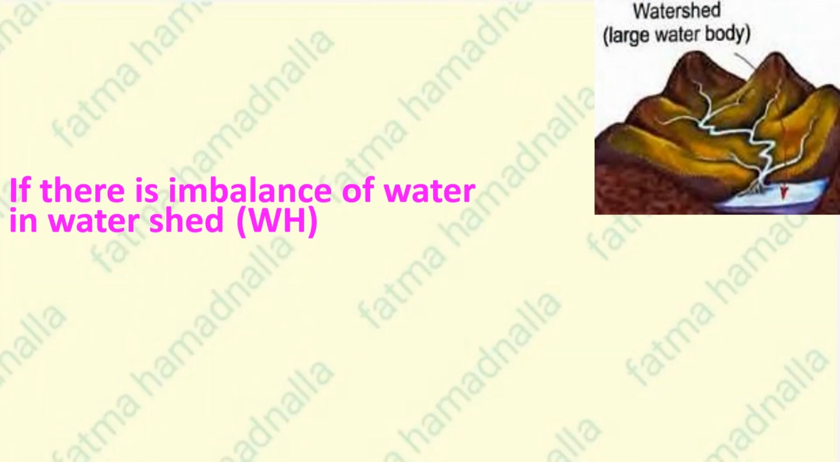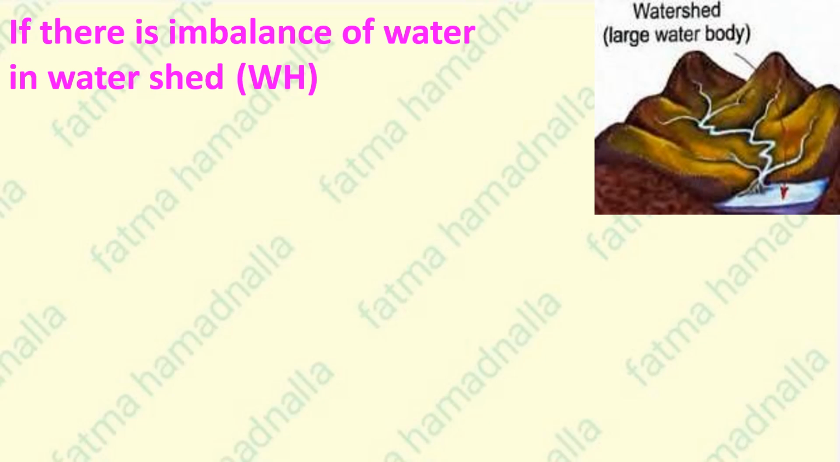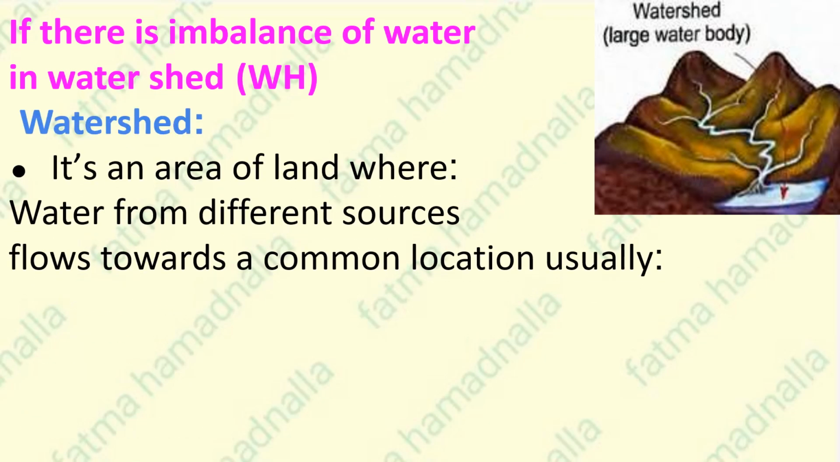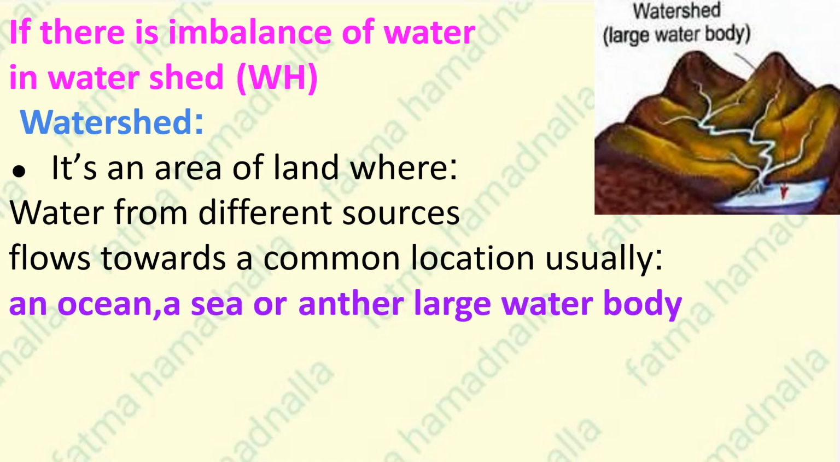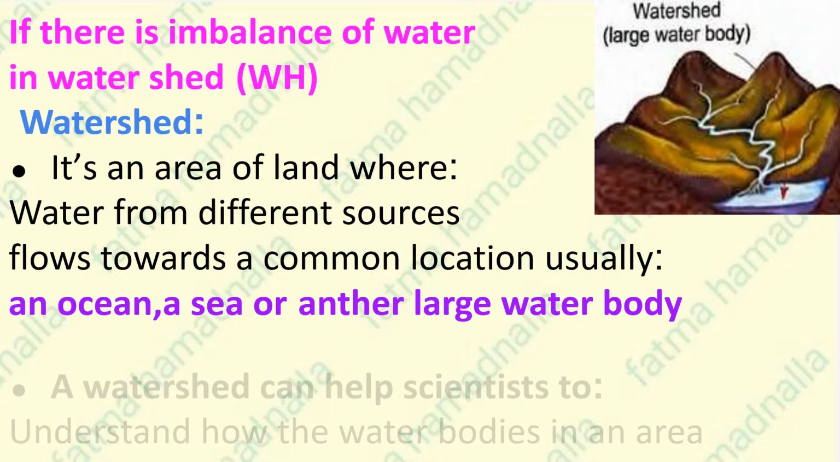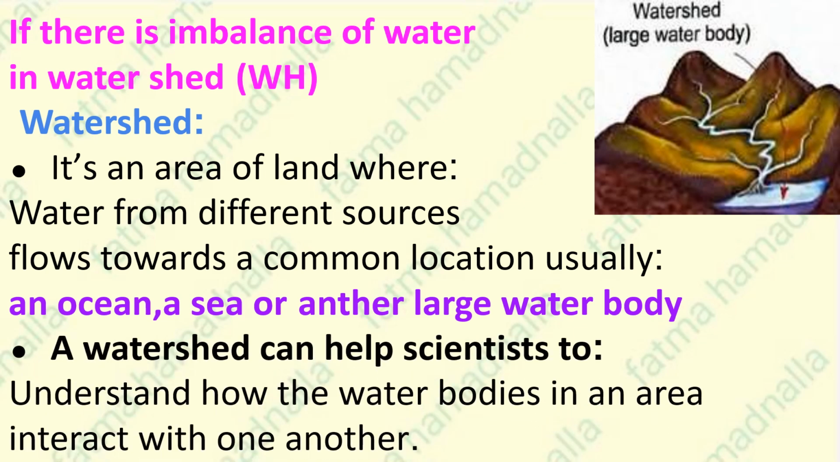What happens when there is an imbalance of water in a watershed? What is the meaning of watershed? A watershed is an area of land where water from different sources flows towards a common location, usually an ocean, a sea, or another large water body. Okay? A watershed helps scientists to understand how the water bodies in an area interact with one another. Okay?